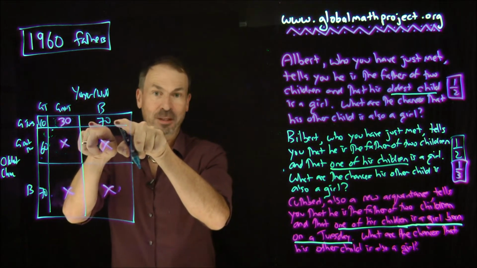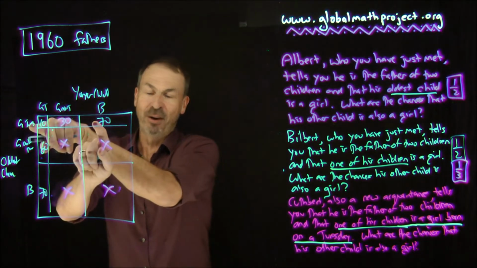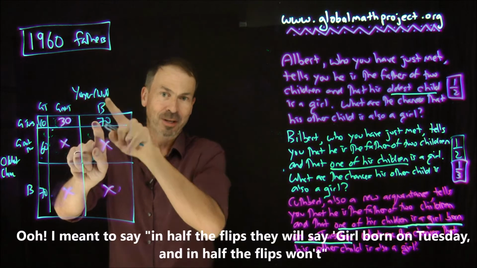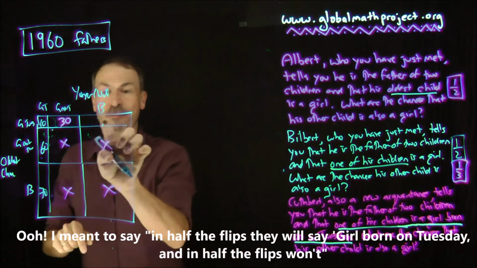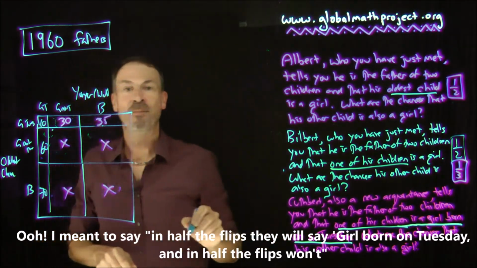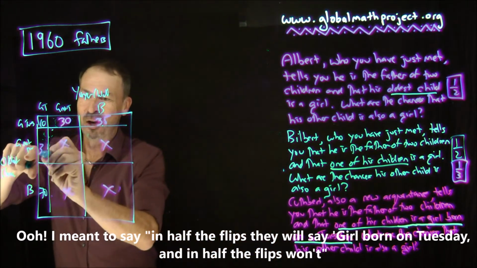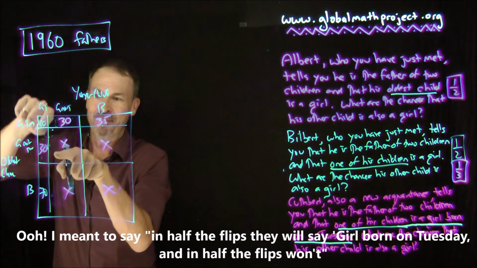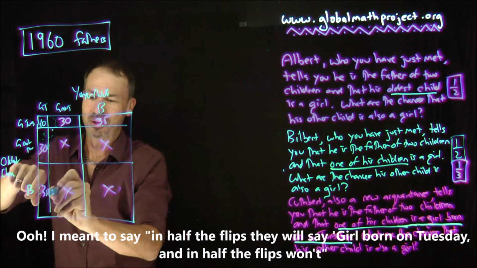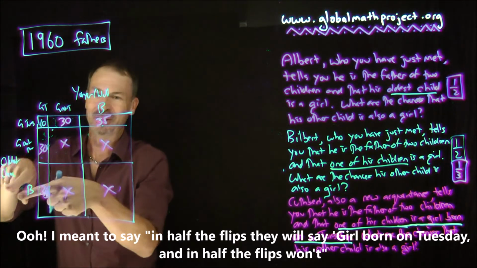Ditto for these 70 fathers: half have a girl born on Tuesday, half don't. In which case, with the flip of a coin, half will say, yes, I have a girl born on Tuesday, half don't. Ditto here. Half of these fathers have a girl born on a Tuesday, those girls there, half don't.